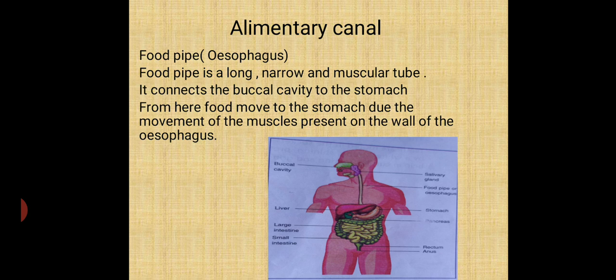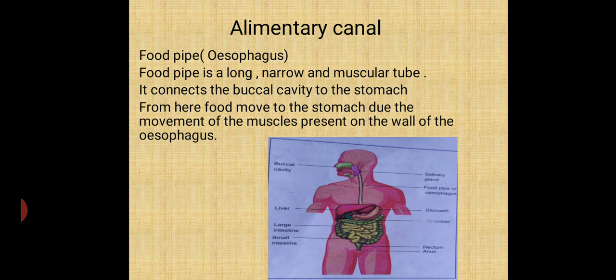Now in this session we will learn about the alimentary canal. The alimentary canal is the largest canal of the human body. It is made up of different parts. The first part of the alimentary canal is the food pipe. My dear students, in the picture you can see a narrow muscular pipe connected from the mouth to the stomach. It is called the food pipe, and it is also called the esophagus.